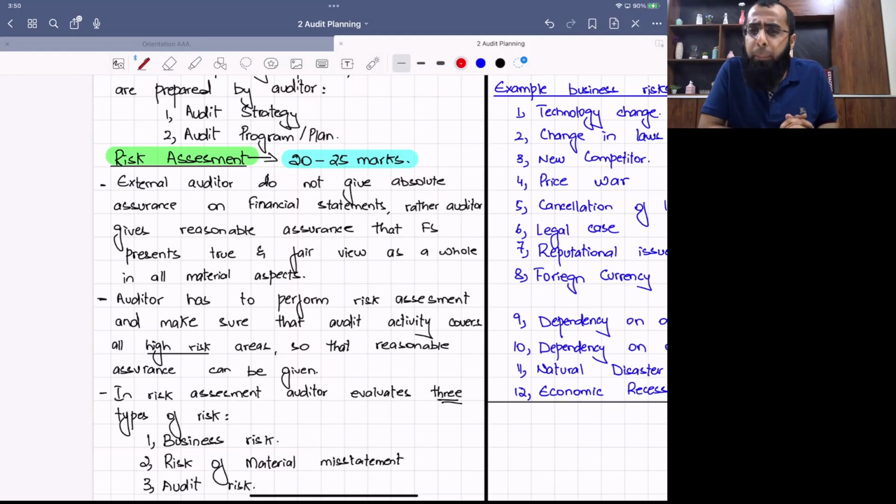If the audit were absolute assurance, then there would be no requirement of risk assessment, because in that case we would have audited everything. But now we are not auditing everything. We are giving reasonable assurance. We are giving an opinion on the financial statements as a whole, that they give a true and fair view. So for that, we need to perform risk assessment. We need to pick up high risk areas and focus more on them.